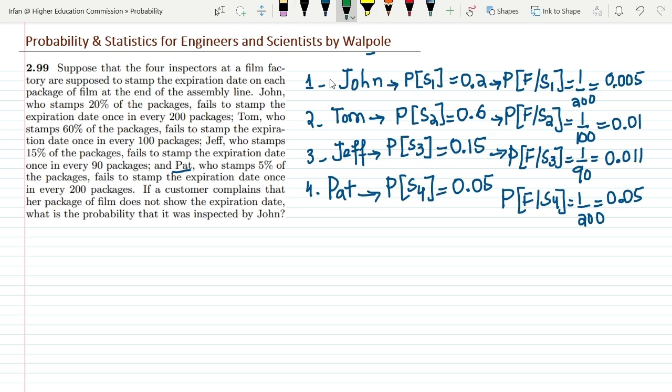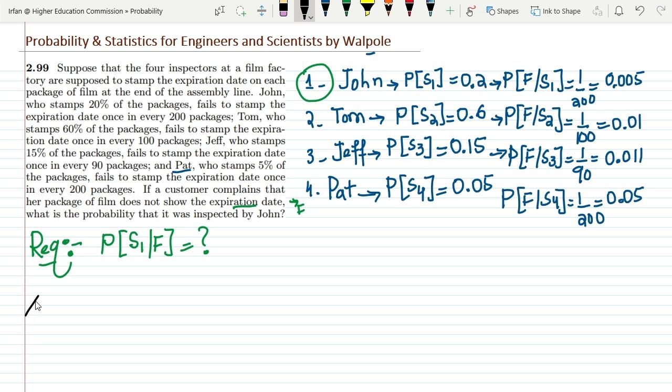After it, what do we have here? If a customer complains that her package of film does not show the expiration date, it means the failure has already occurred because no expiration date has been shown. What is the probability that it was inspected by John? John is the first inspector. So what do I want to find out? I want to find out the probability that the stamping has been done by the first inspector, given that it has failed. So this is the overall scenario of this question.